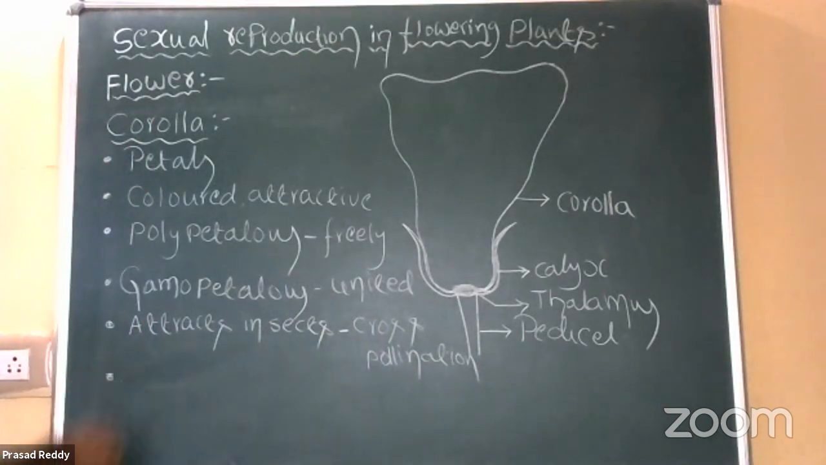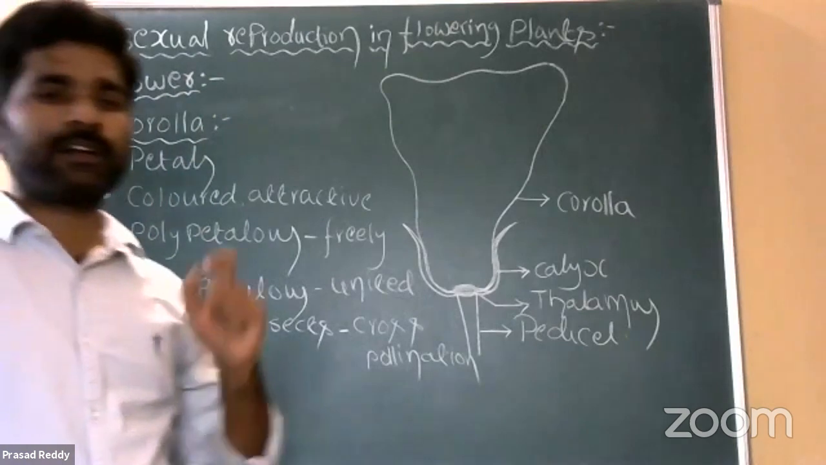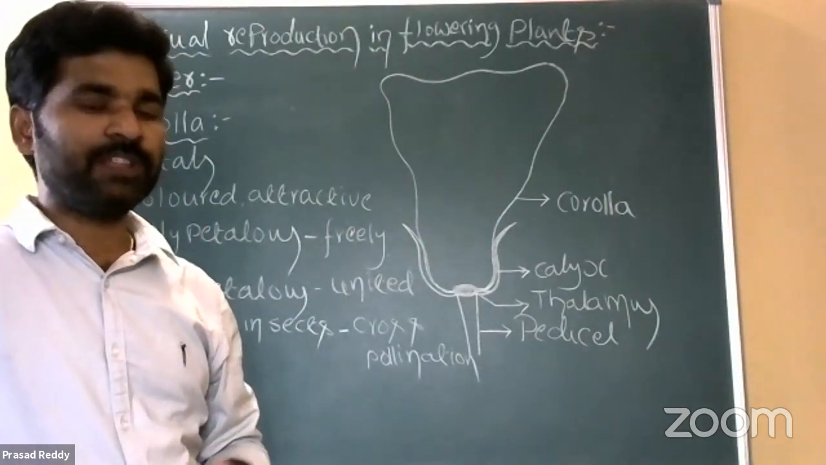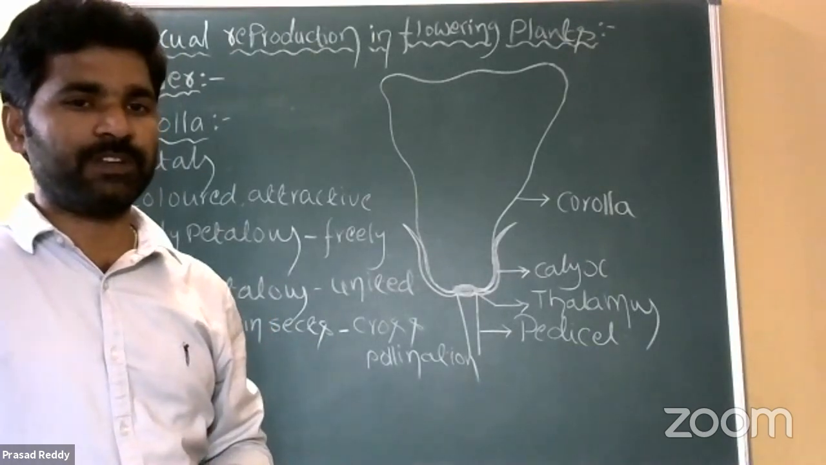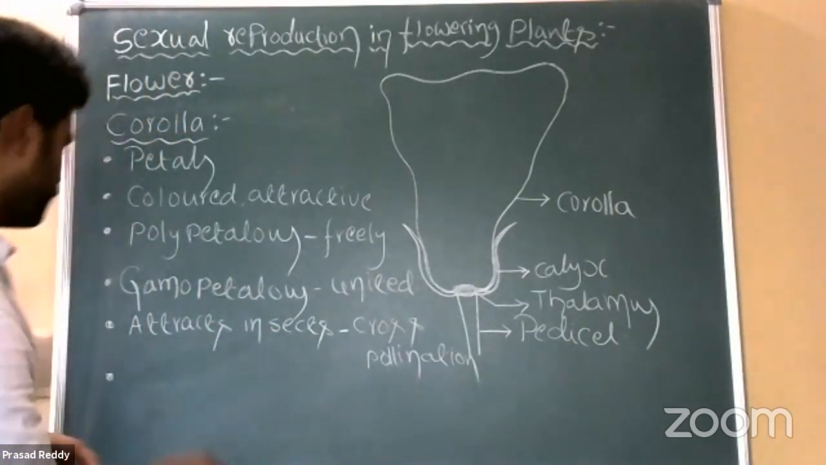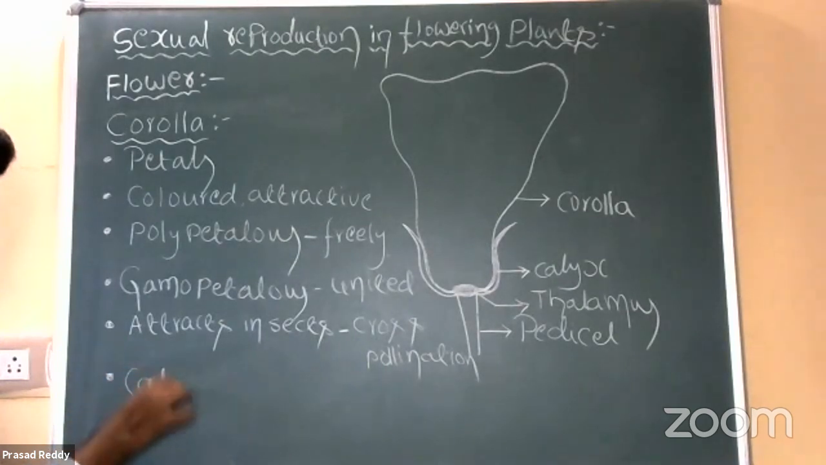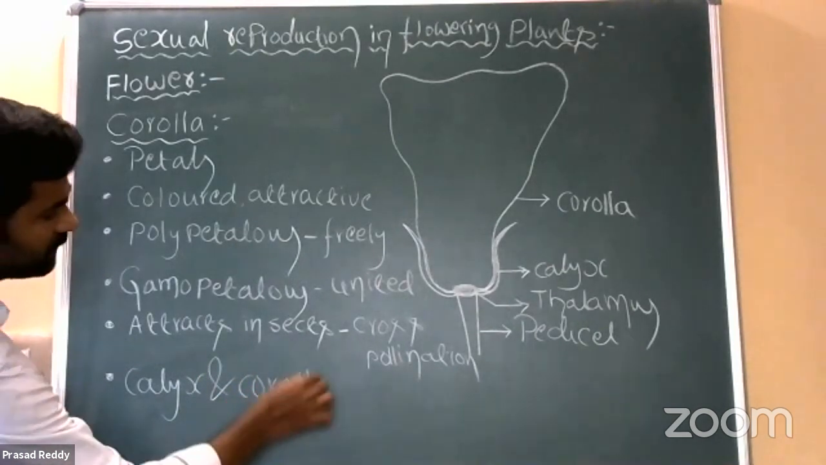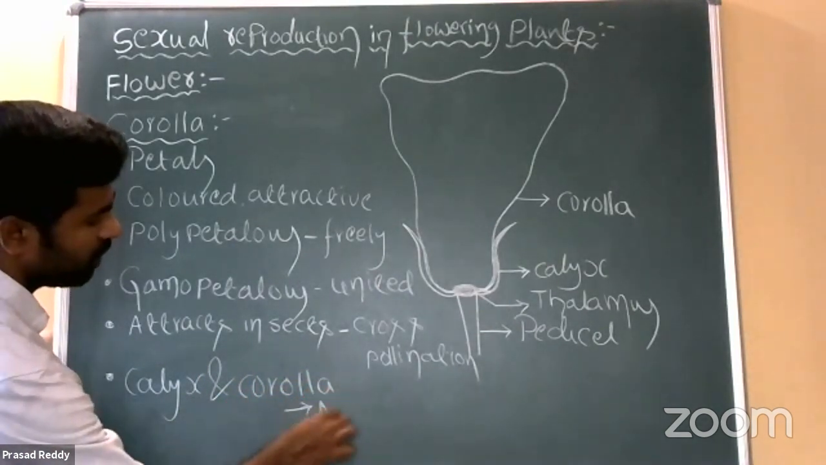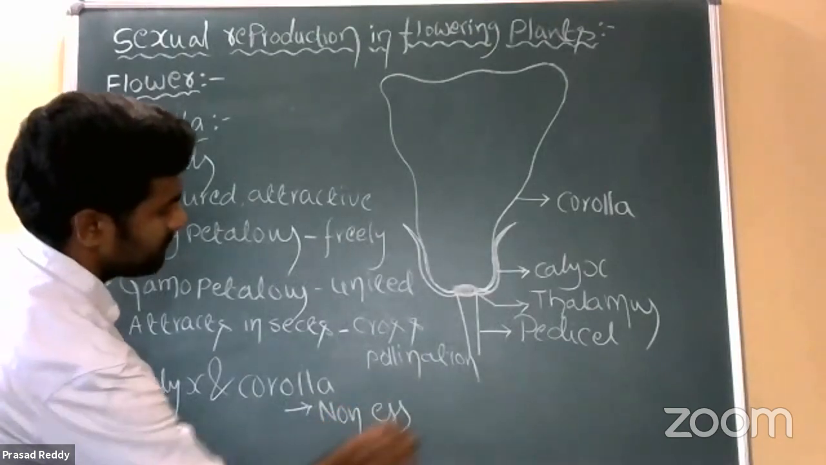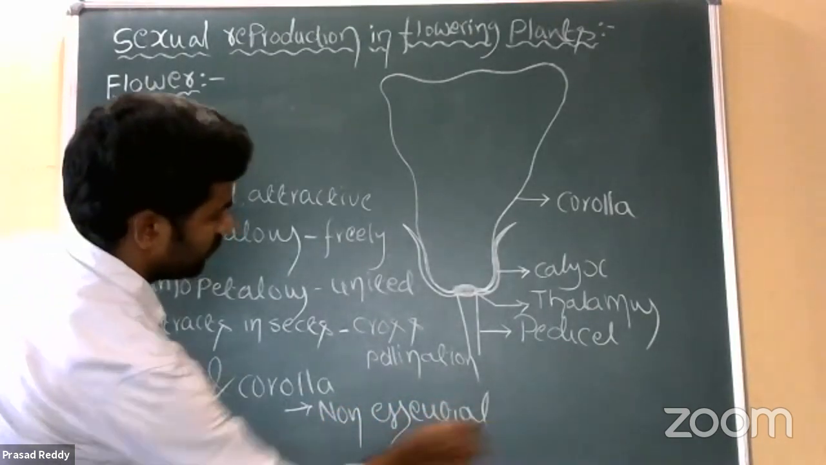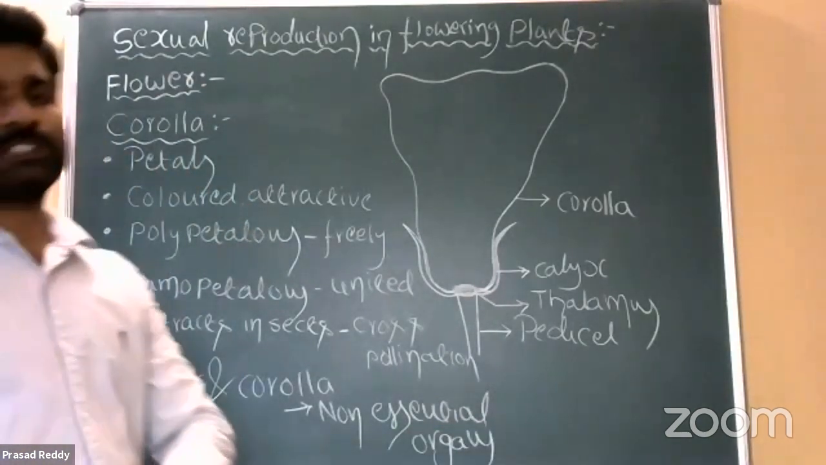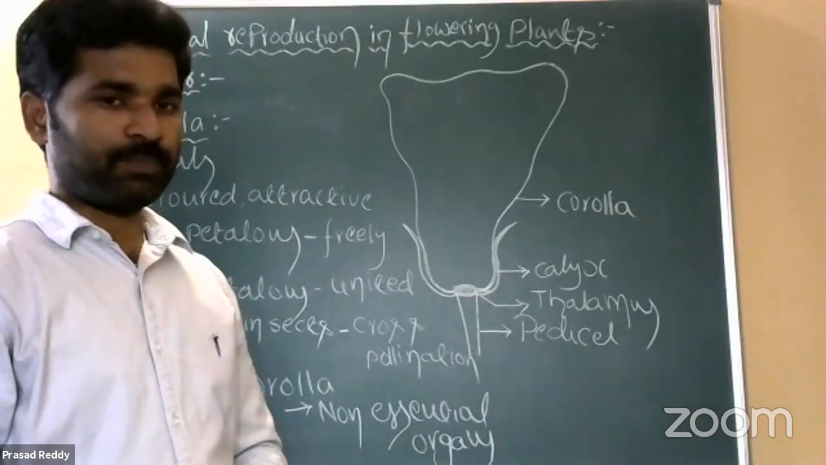Then, both calyx and corolla are considered non-essential organs. Why? Because they are not meant for reproduction. It means they do not participate in reproduction. So both calyx and corolla are considered non-essential organs. Why do we call them non-essential organs? They are not meant for reproduction. It means they do not participate in reproduction.